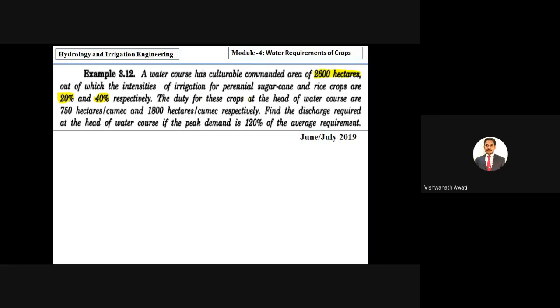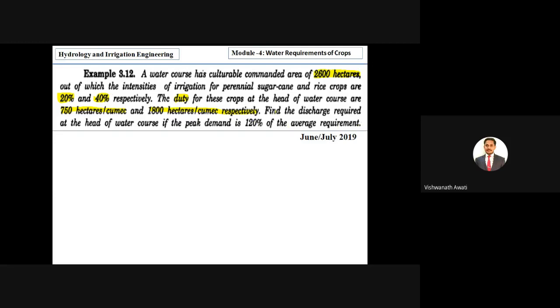The duty for these crops at the head of the water course are, here they have given duty again, right? So duty for these crops at the head of the water course are 750 hectares per cumec and 1800 hectares per cumec respectively. Means for sugar cane they have given 750 and for rice 1800 hectare per cumec, right? Okay, so then we have to find the discharge required at the head of the water course if peak demand is 120 percentage of average requirement, correct?